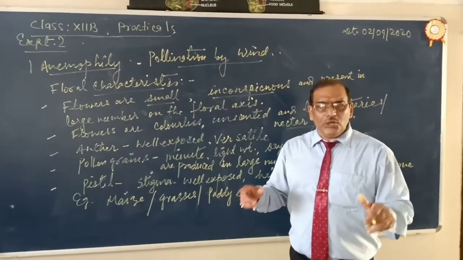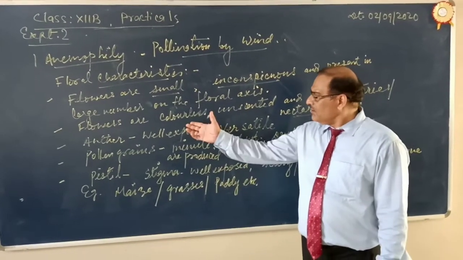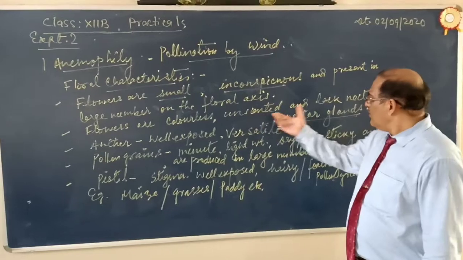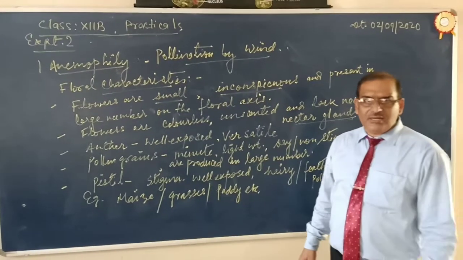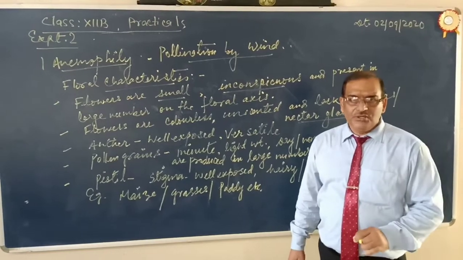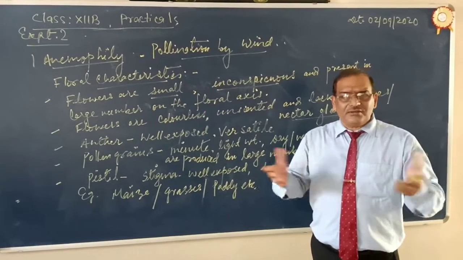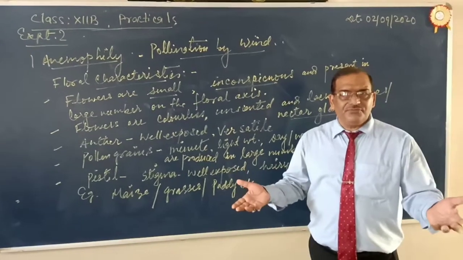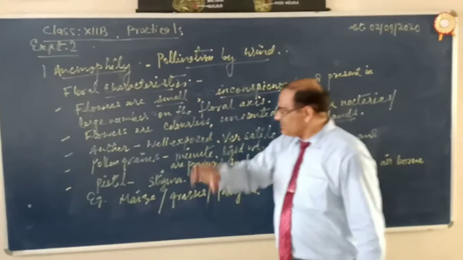The wind cannot be attracted by color, scent, or fragrance, and nectaries. Nectar glands possess sugary substance. So by these means, wind cannot be attracted. Wind is not a living thing. So that's why these things are absent.